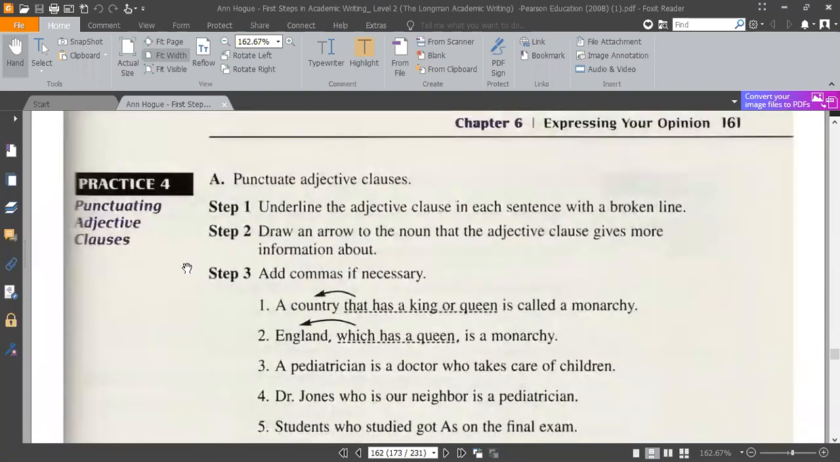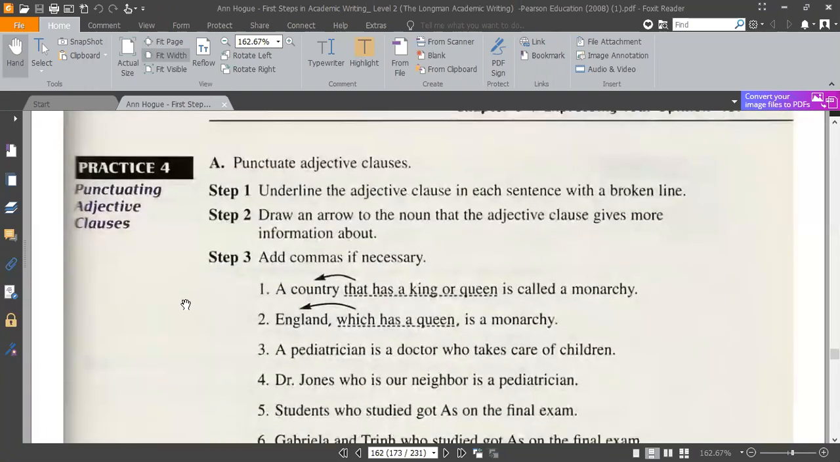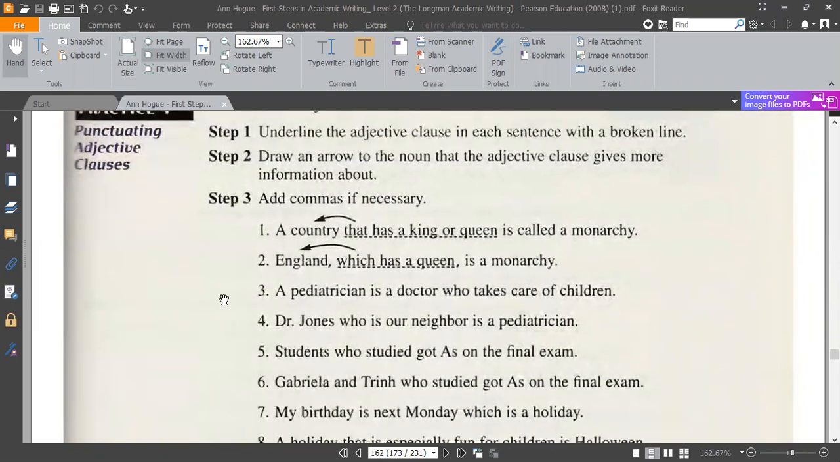Okay. Thank you. Let's do a little bit of exercise. Punctuate adjective clauses. First of all, underline the adjective clause in each sentence with a broken line. We'll do sentences 1 to 3. Second, draw an arrow to the noun the adjective clause gives more information about. Add commas if necessary. So you have to do the third, fourth, and fifth one by one. Hurry up.